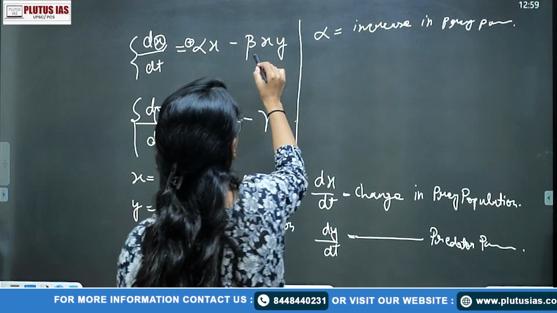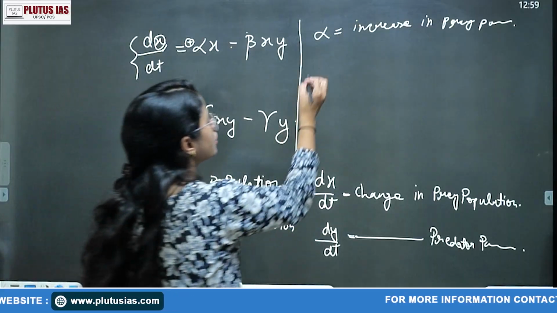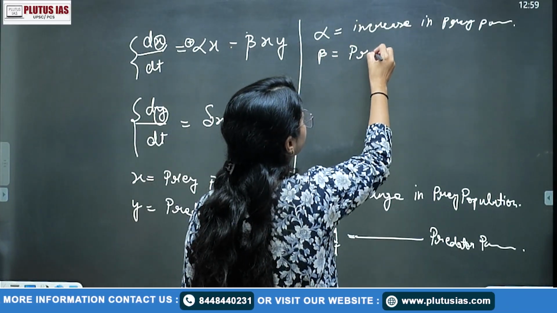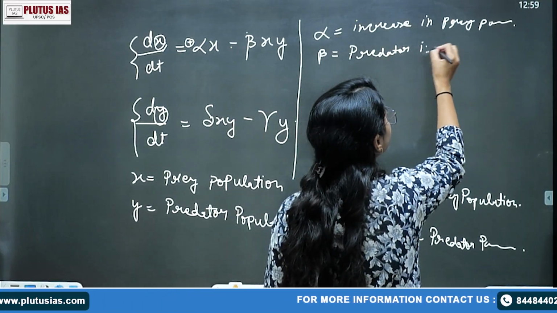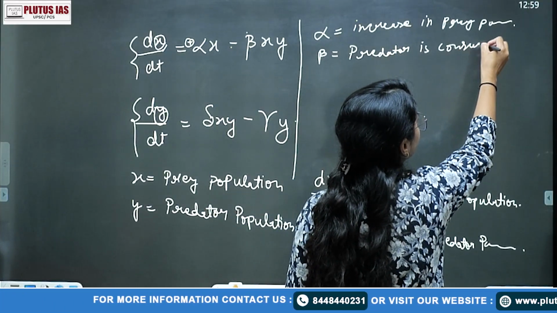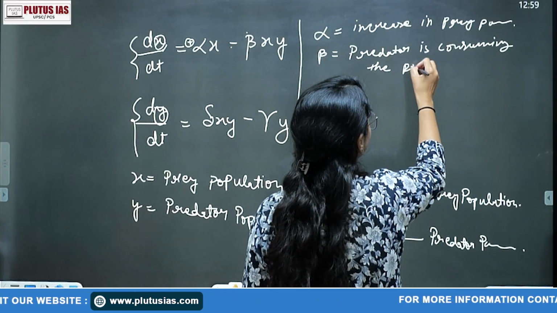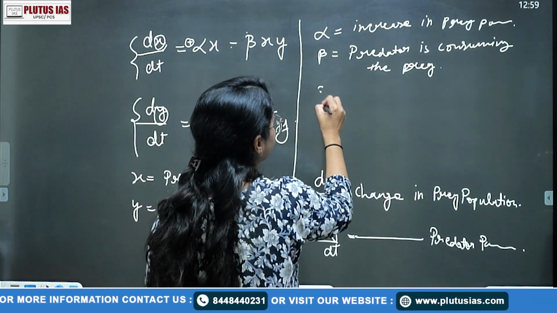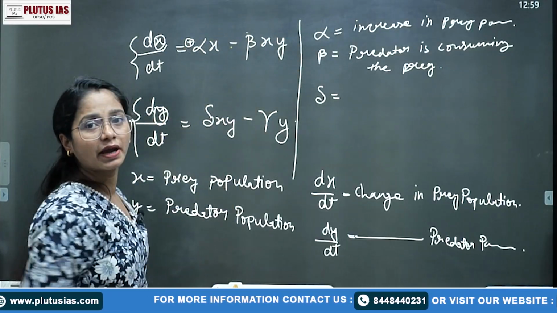ठीक है. सो यहाँ पे आपका बीटा है और यहाँ पे आपका गामा भी है, and this is showing something negative. So beta is equal to the rate at which the predator is consuming the prey, right? So here again your delta, as the prey is being consumed by the predator.